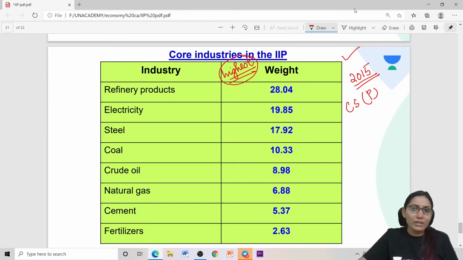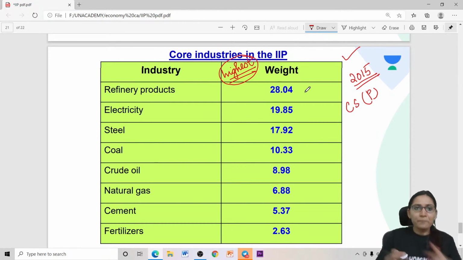This is important. But remember that even though we are discussing it today, the IIP data changes every month. So it's important for you to go through the IIP data just before your examination. Have a look at the weightage of IIP industries before the exam, because it changes frequently, but most of the time it remains the same, with no major changes, but still it can change. So please do have a look at your IIP data before the exam. This was a question already asked.